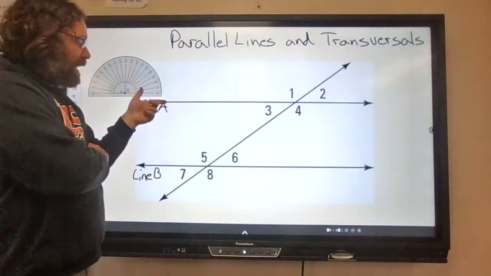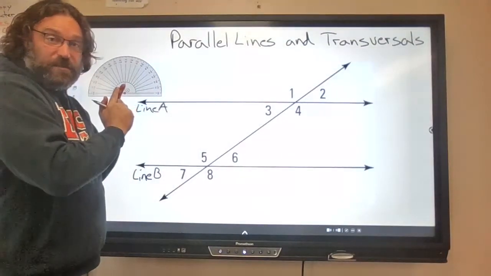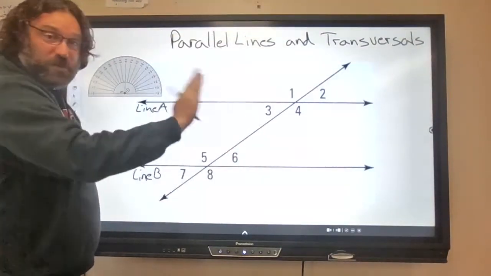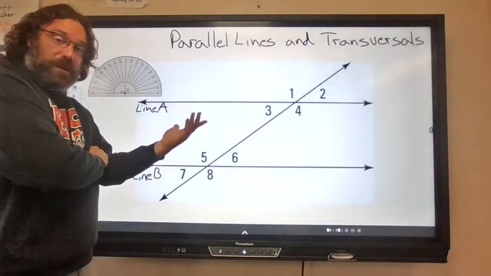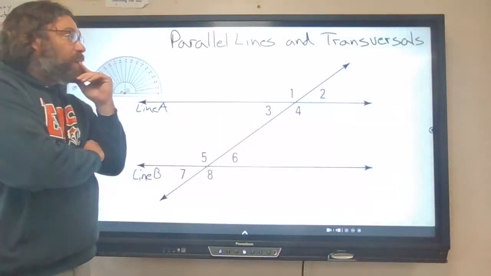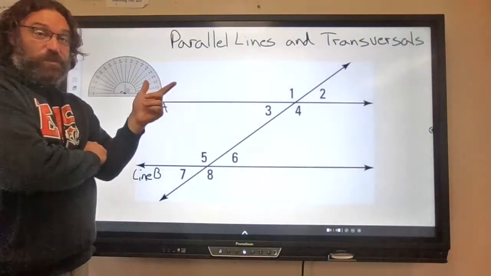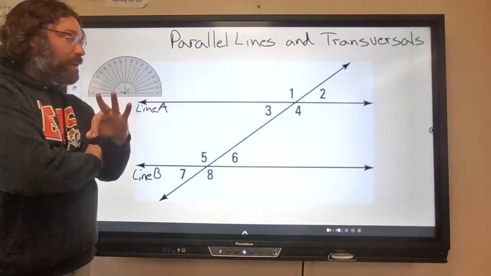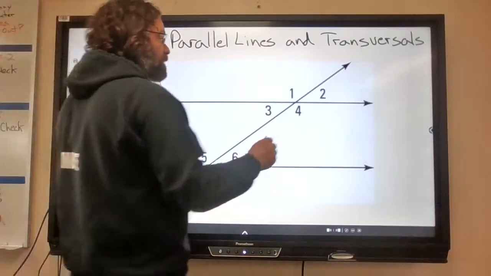Because remember, a line goes in opposite directions and does not deviate from course no matter which way it goes. When you've got two of those side by side, we call them parallel because they're never going to cross. That's parallel. A transversal is when you take a third line and run it through those two other lines.